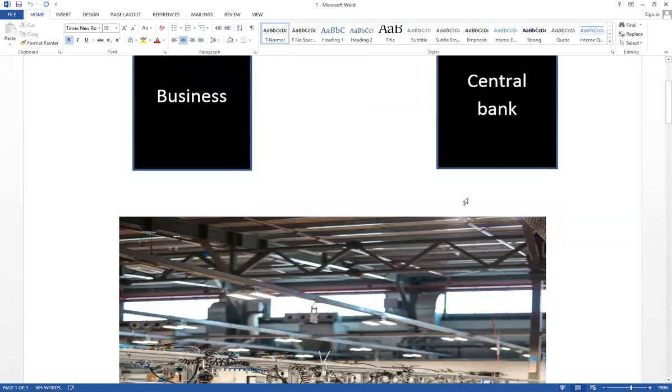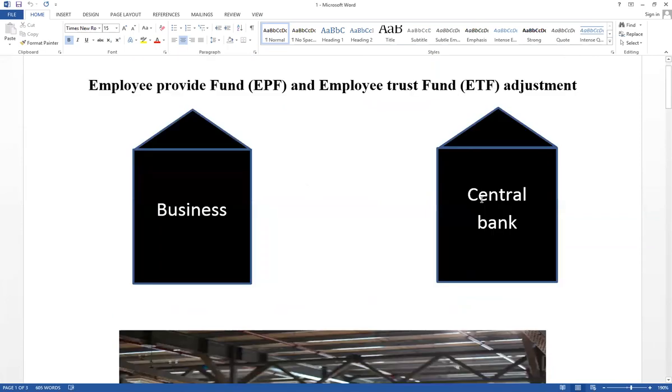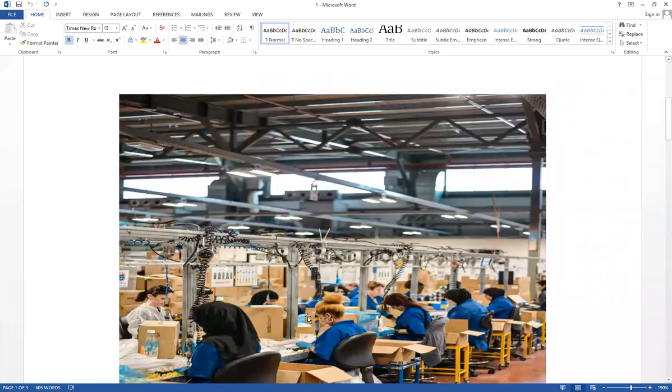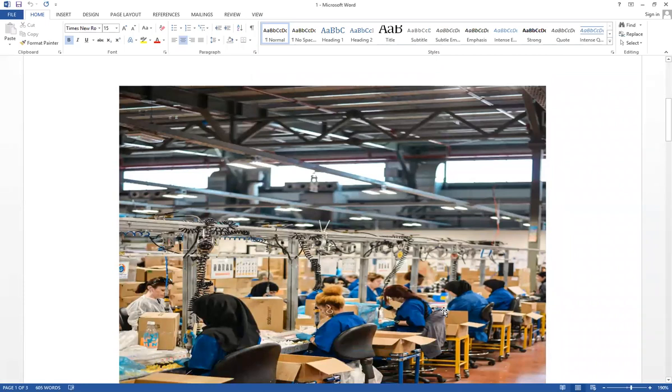And this is the central bank. First one, try to get an idea. We are going to provide information on behalf of the business. In the business point of view, this is the central bank, and the EPF and ETF funds are maintained by the central bank. The fund is in the central bank. Employees are available in all business organizations. First, the fund: try to get an idea. What is the EPF and ETF?